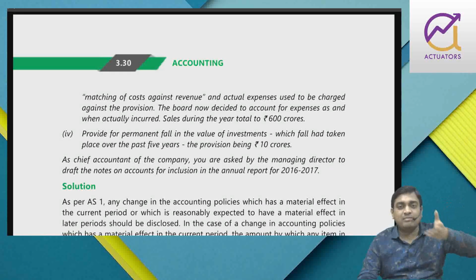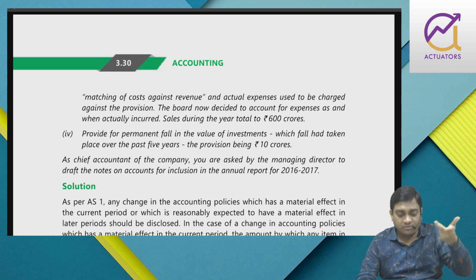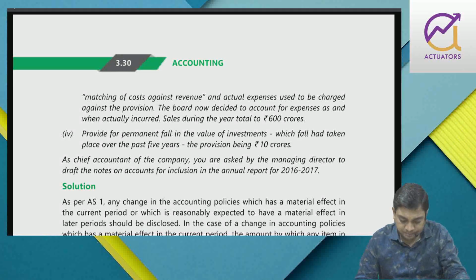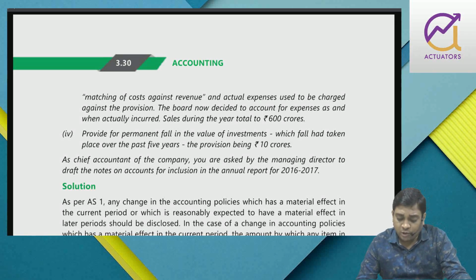You create provision, when bad debt happens in next year, you write it off with provision amount. The board now decided to account for expenses as and when actually incurred. So they don't want to follow provision method, they want to directly go for actual basis, and this is what is followed in income tax, right? So they don't want to create this provision. Sales during the year total to 600.